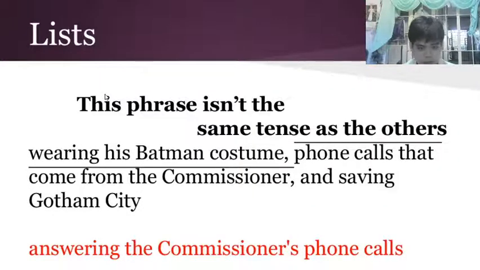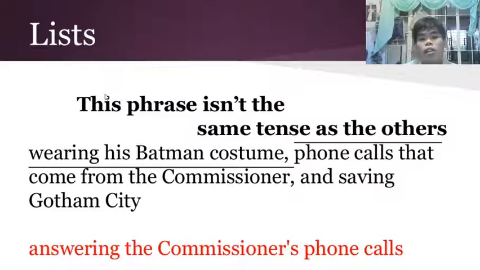So, we must what? We must change the second one, since the first one and the third one both have ing in their verbs, so they are the same.